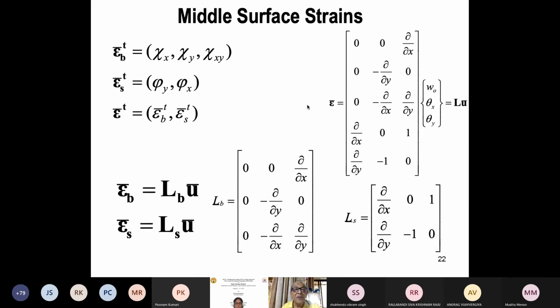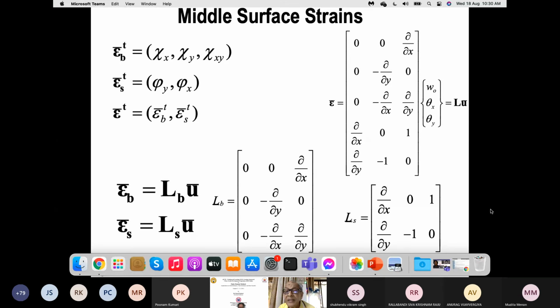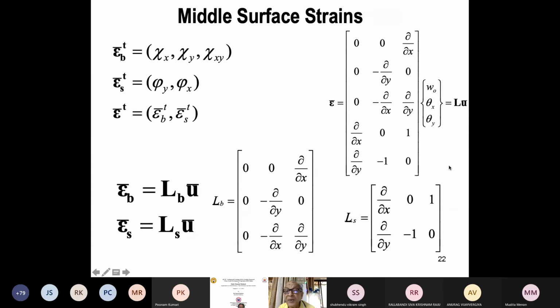I can separate this into two parts. These days, after we got this problem of shear locking phenomena, we find that it is the shear energy which causes the problem.